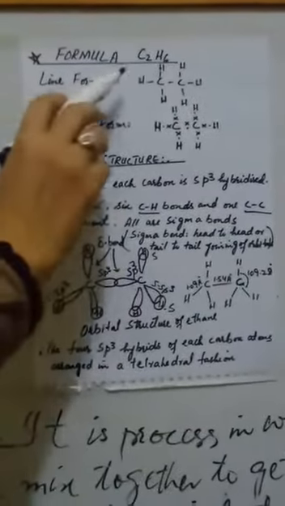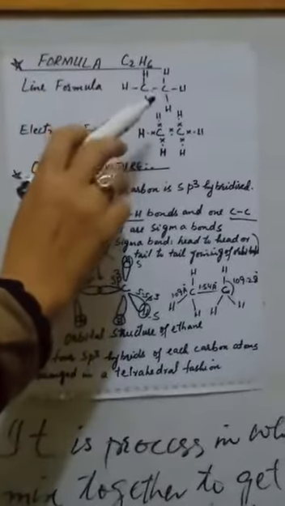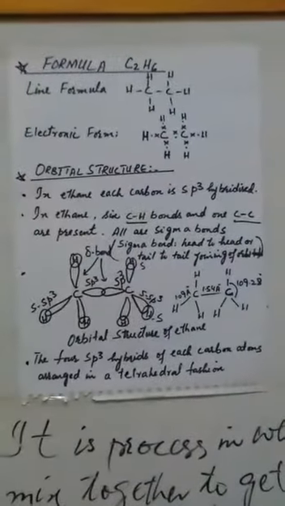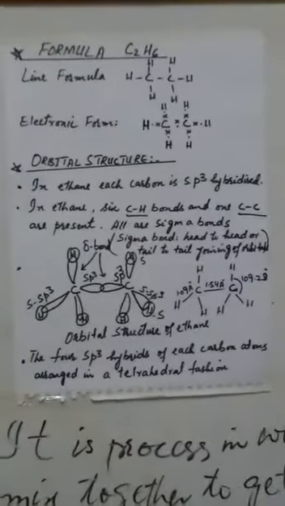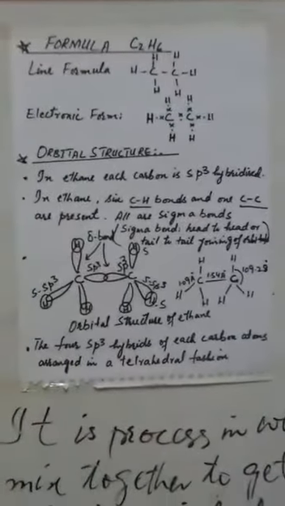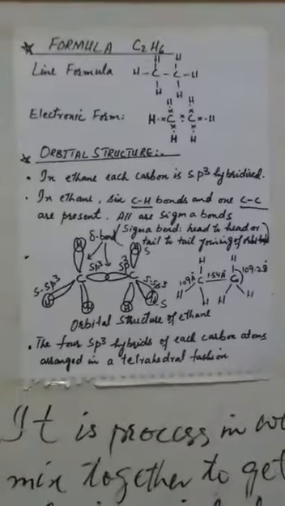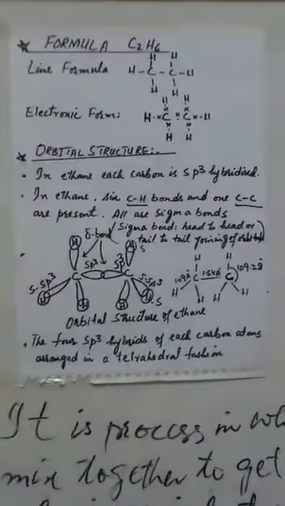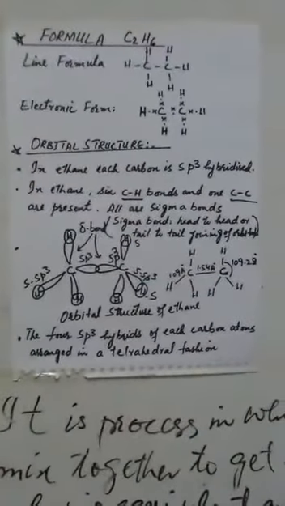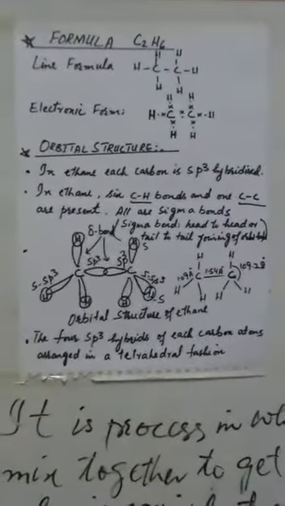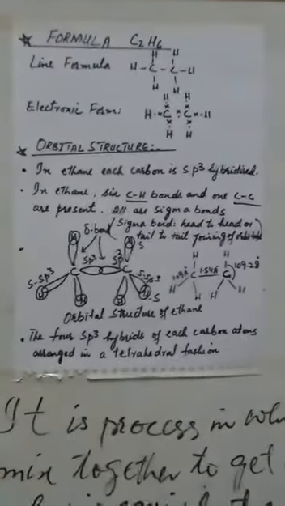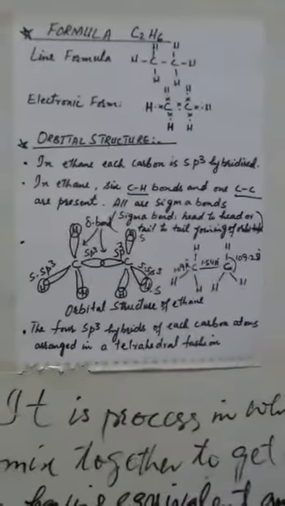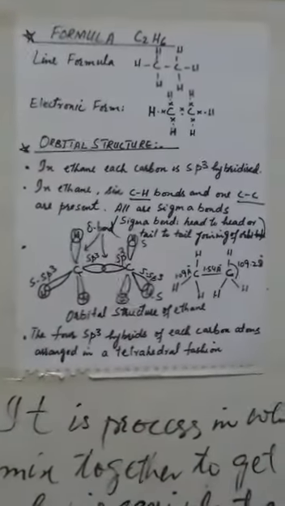Ethane contains 2 carbon atoms and 6 hydrogen atoms, and this is the line formula. In the line formula, each carbon in ethane is bonded with 3 hydrogen atoms and bonded with the other carbon atom. This is the electronic formula. Organic compounds contain covalent bonding, and covalent bonds may be represented by the dot and cross model. So here I have represented these lines or these covalent bonds by the dot and cross model.